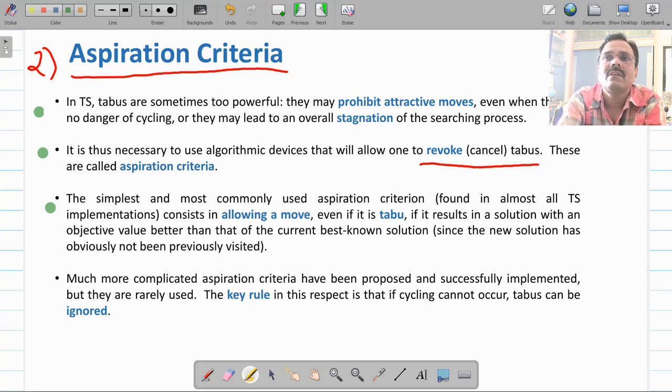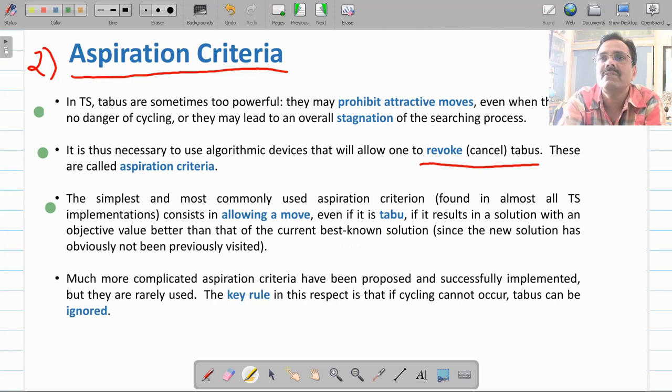Now to do this, you can use one heuristic: if by selecting node F you are getting a better solution as compared to the current solution, then you allow your algorithm to select node F. So that's what we are saying here: allowing a move even if it is in taboo and its objective value is better than the current base node.